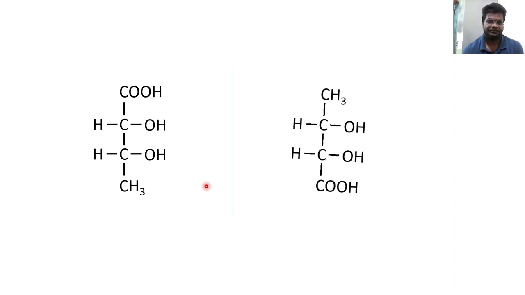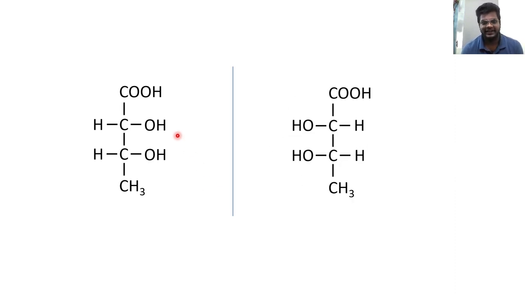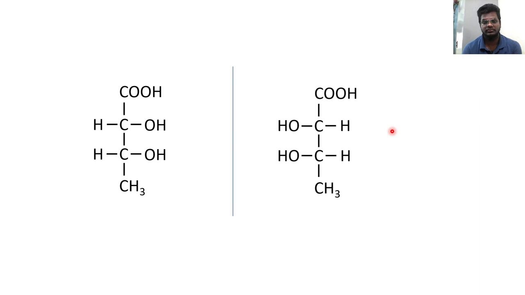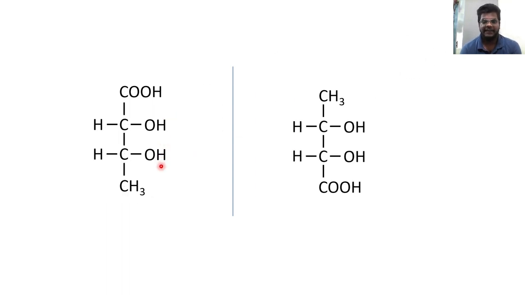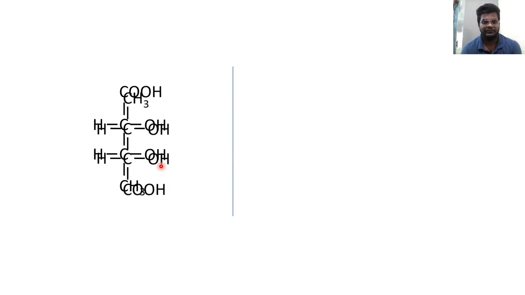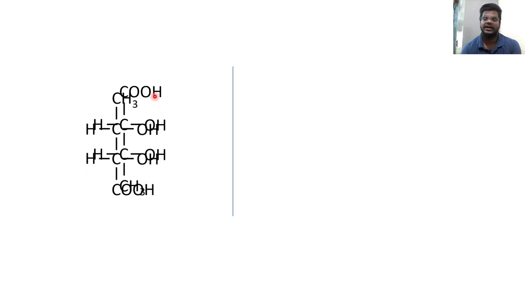So let's rotate it. When we rotate, we can clearly see that they are mirror images of each other. Here the OH is on right side, here the OH is on left side. COH, COH, CH3, CH3. They are in the one axis only, so they will be the same. Rest, these are on the horizontal axis in front of the mirror, so they will change their positions. Now let's check whether they are superimposable or not. See, here only the COH and CH3 are getting synced. But what about OH and H? They are not. Let's try without rotating it. See, still OH and H are now getting superimposed, but COH and CH3 are not. So whatever we do, they will not get superimposed.